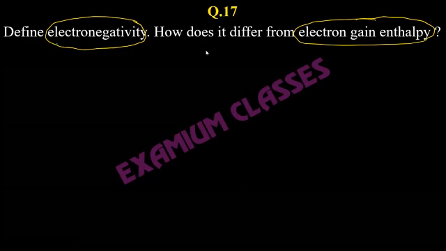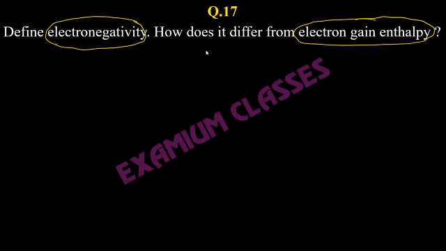It is always in comparison to something. Yes, Mehak, correct. Yes, electron gain enthalpy, Shashwat, correct.